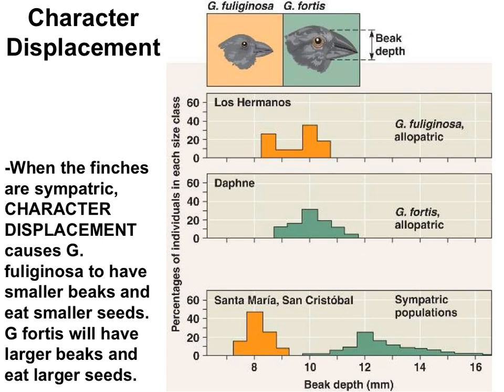But the beak size change only happens when the orange and green finches live together. When the finches live apart, they have medium-sized beaks. This change in phenotype as a result of competition is character displacement.